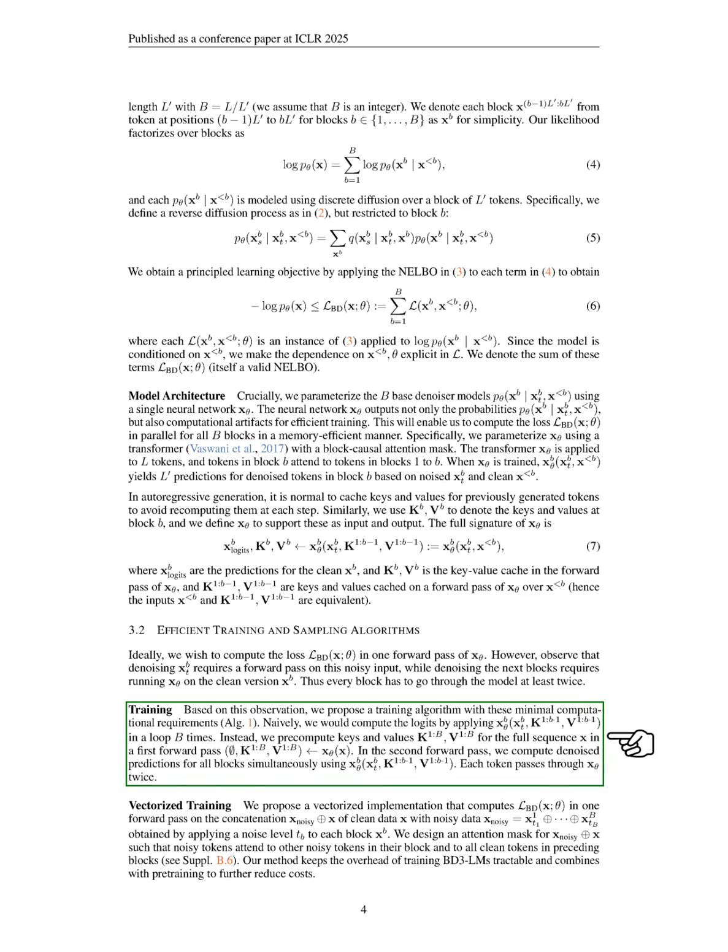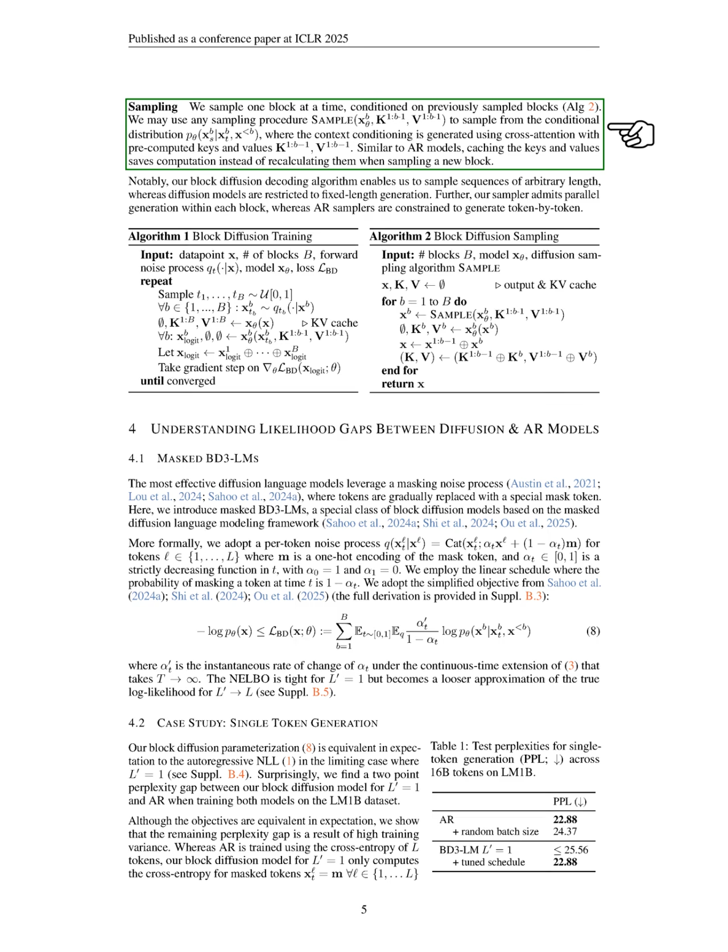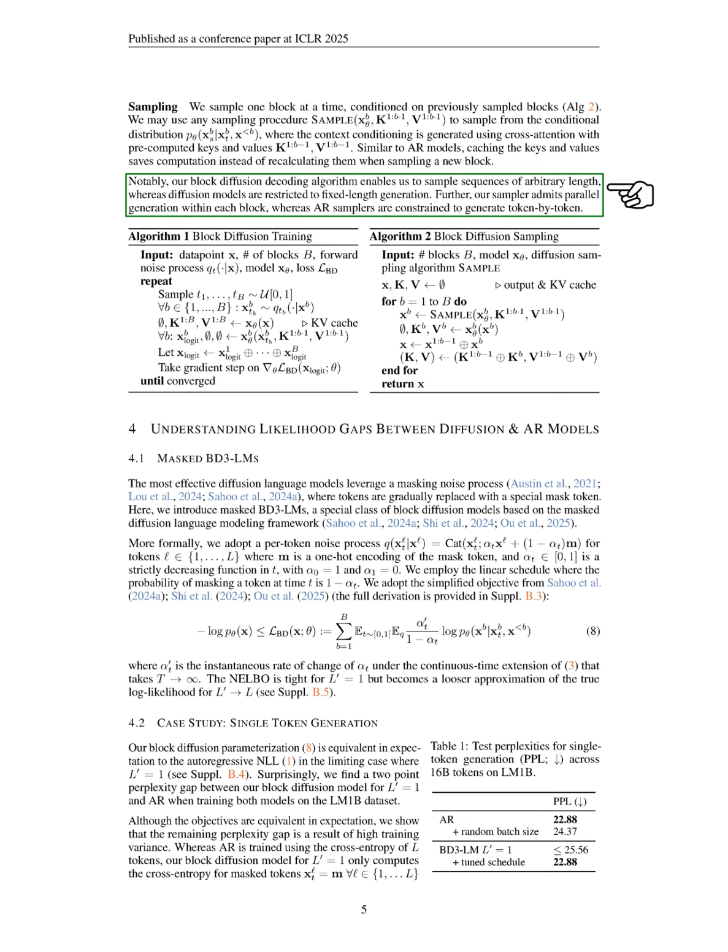Section: Sampling. In this section, we sample one block at a time, relying on the blocks we have already sampled. We can use any sampling method to draw from the conditional distribution, where the context is created using cross-attention with pre-computed keys and values. By caching these keys and values, we save on computation instead of recalculating them for each new block. Our block diffusion decoding algorithm allows us to generate sequences of any length, unlike traditional diffusion models that are limited to fixed lengths.